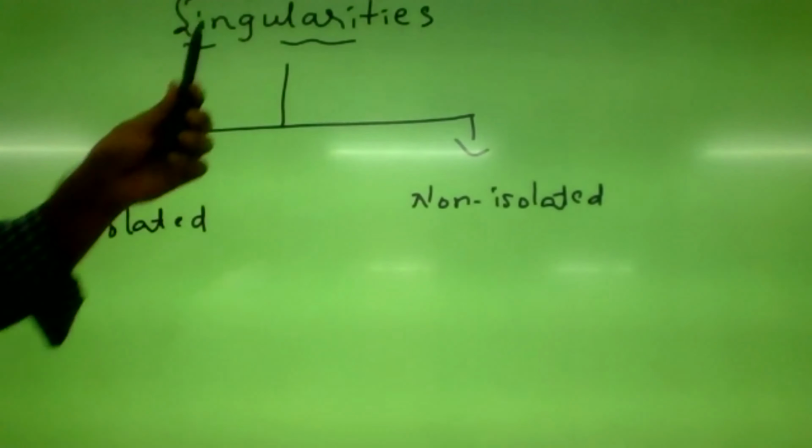For example, if you consider 1 by z, this function is analytic everywhere except at z equals 0. So for the function 1 by z, the point z equals 0 is a singular point. If you consider 1 by z minus 1 into z minus 2, this function is analytic everywhere except at the points z equals 1 and z equals 2. So these points, z equals 1 and 2, are the singular points. Okay?